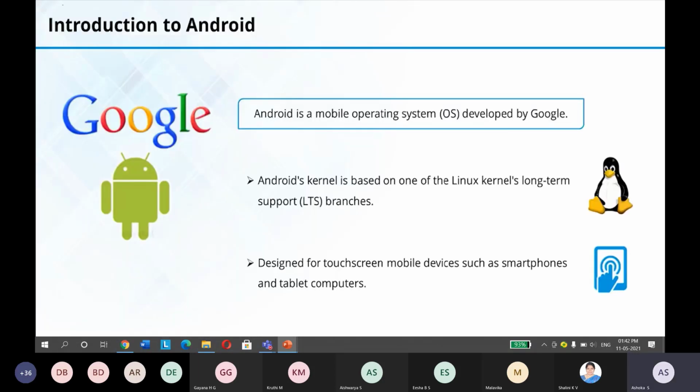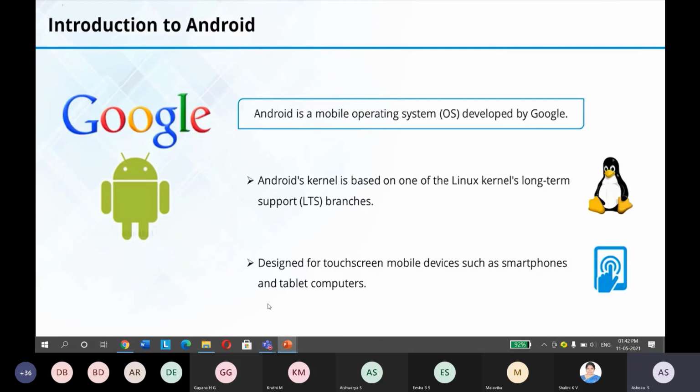Okay. So Android. See, what is an Android? Android is a mobile operating system developed by Google. See, we have an operating system for computers, right? So we have different operating systems for computers. We have Windows, Linux, Macs, etc. So we require a separate operating system for smartphones, particularly for smartphones. So Android is a software mobile operating system developed by Google.